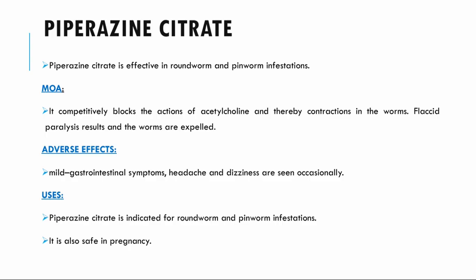Moving to the next, we have piperazine citrate. Piperazine citrate is effective in roundworm and pinworm infestations. The mechanism of action is that it competitively binds the action of acetylcholine, thereby causing contractions in the worms, and due to the contraction there is flaccid paralysis resulting, which leads to the expulsion of worms from the gut.